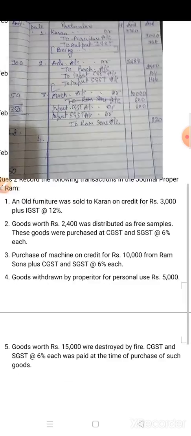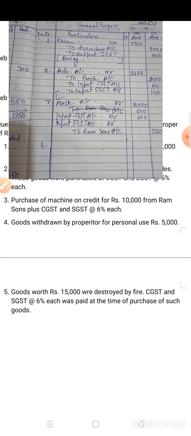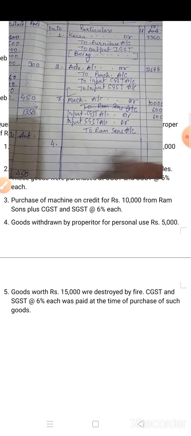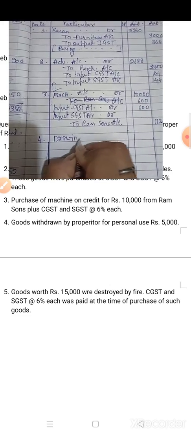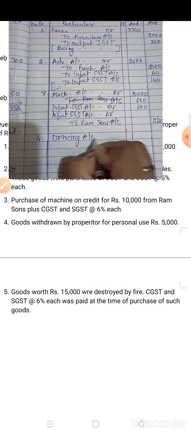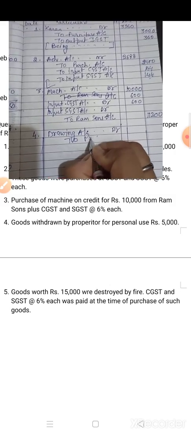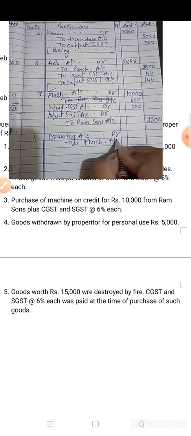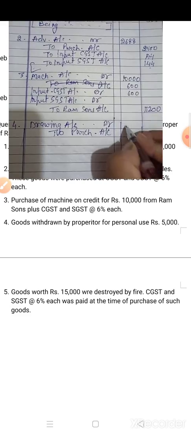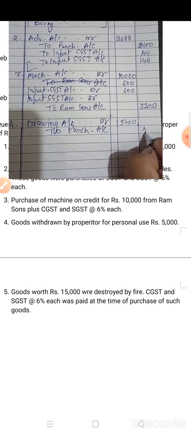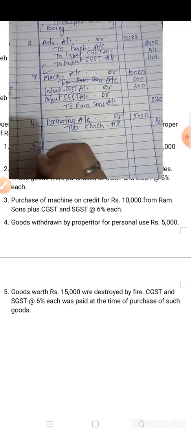Fourth is goods withdrawn by proprietor for personal use. So for goods withdrawn by proprietor for personal use, you have to write down here as drawing. So anything withdrawn for personal use, you have to write down as drawing. So here goods, so you have to write down drawing account debit to purchases. If cash, then write down drawing account debit to cash. And amount is 5,000 on the debit side as well as on the credit side. Okay. The last one is fifth.